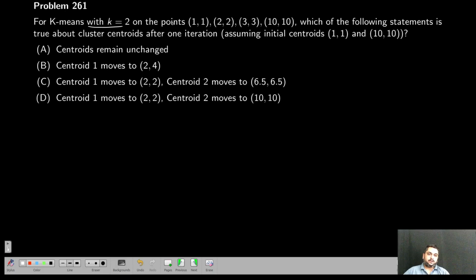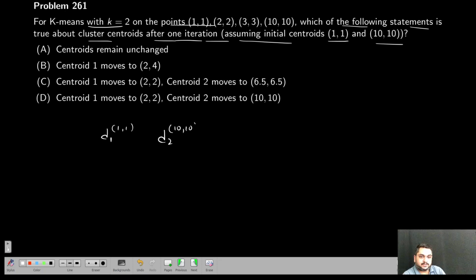For K-means with K equal to 2, the points are given. Which of the following statements is true about cluster centroids after one iteration? Assuming initial centroids as (1, 1) and (10, 10), again you solve using the table approach. Find D1 from the centroid (1, 1), then D2 from the other centroid.